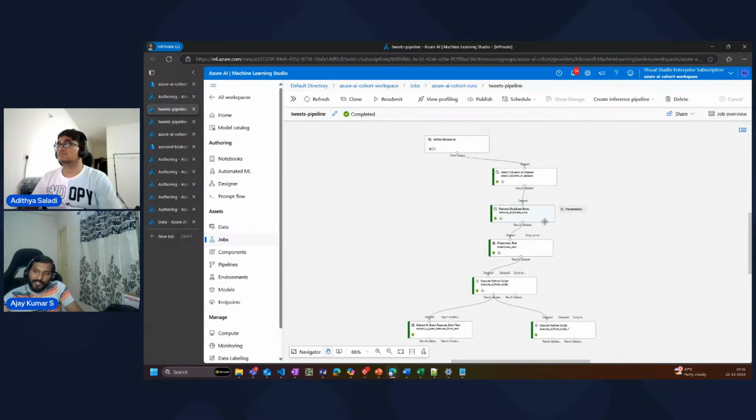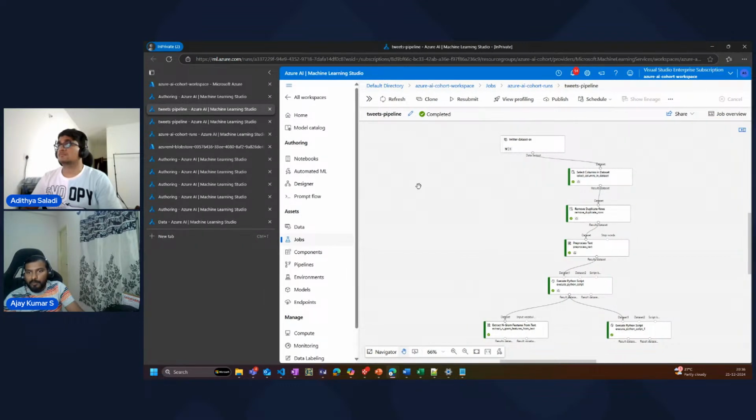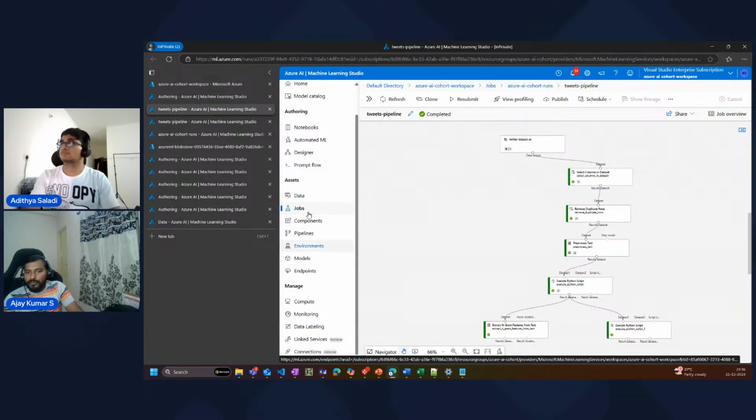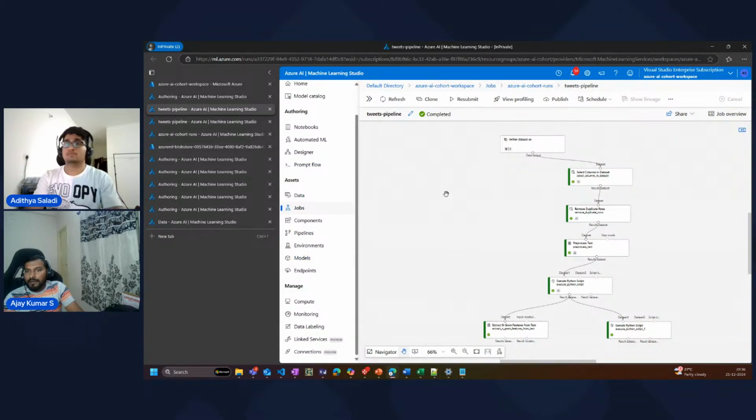The code for whatever we just wrote, we will make it available today night or maybe tomorrow morning, right? In the same GitHub repository, we will create a day 6 and then we will upload that here. Do try out notebooks, do try out designer, upload your data set, right? And then try creating jobs yourself. Whatever I just showed you, you can try them out.